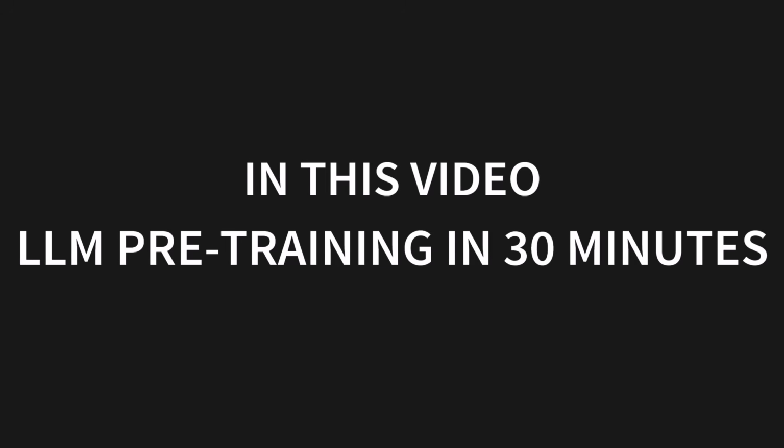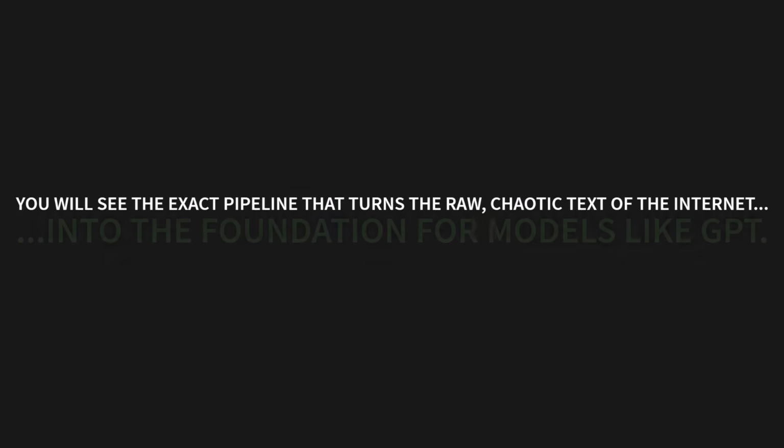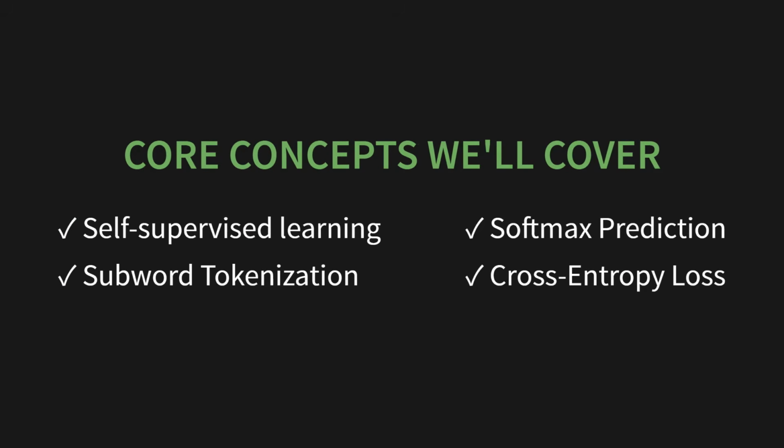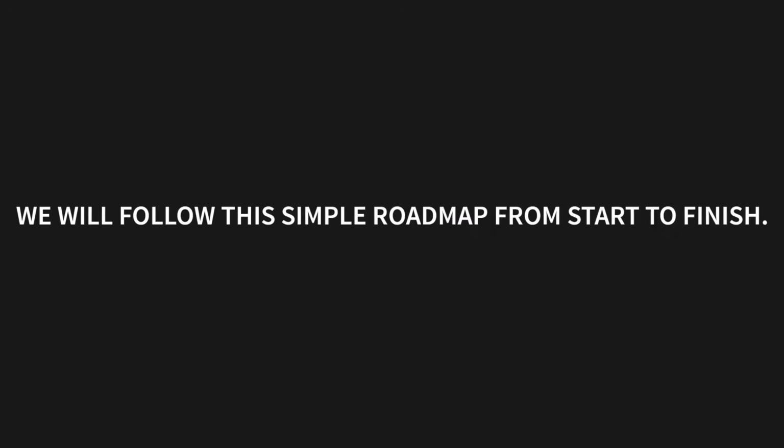In this video, LLM Pre-Training, we are going to pull back the curtain. You will see the exact pipeline that turns the raw, chaotic text of the internet into the foundation for models like GPT. We'll cover the core concepts, things like self-supervised learning, subword tokenization, Softmax prediction, and the cross-entropy loss function that drives the whole process. We will follow this simple roadmap from start to finish. Check it out on screen.